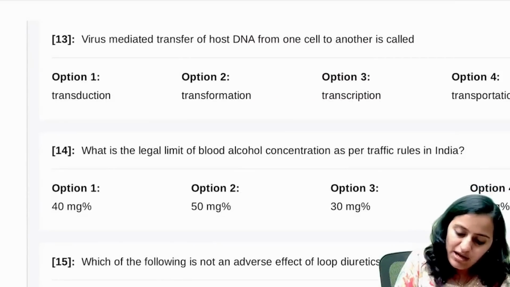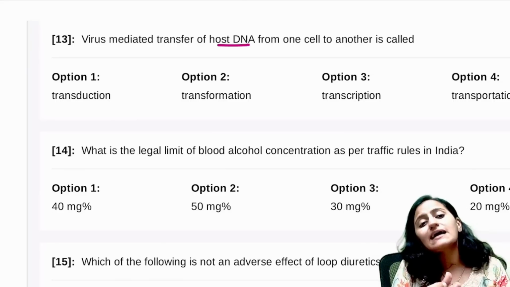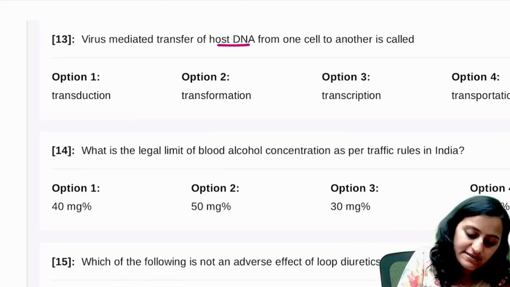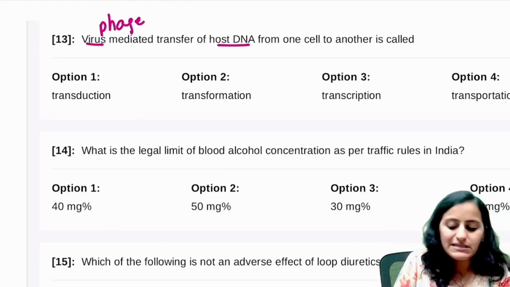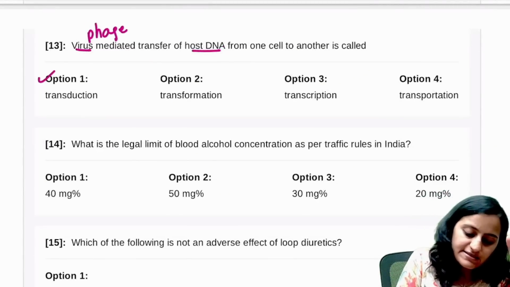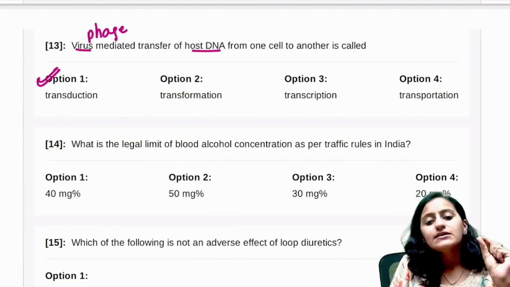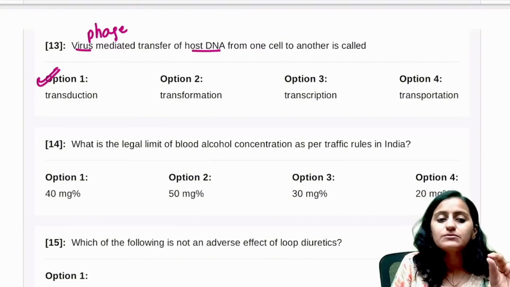Virus mediated transfer of host DNA from one cell to another. So the DNA is being carried by the virus. That means this is phage mediated transfer. This is called transduction. Is this clear with everyone?